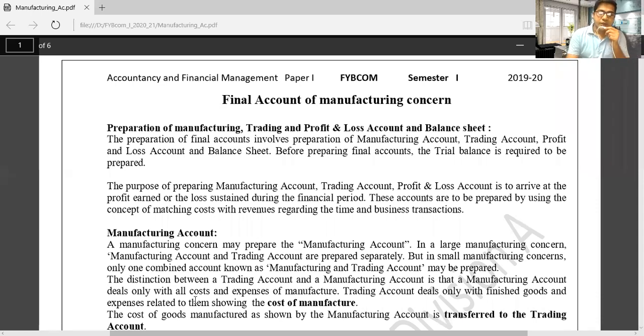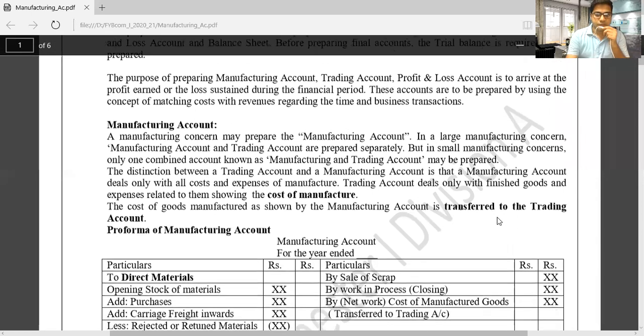Expenses related to manufacture are considered the cost of manufacture. We have to find out how much cost occurred in manufacturing the goods, and for that purpose we prepare the manufacturing account.